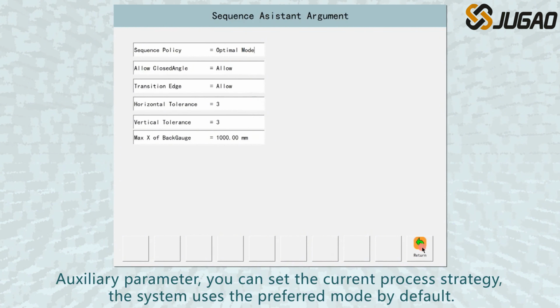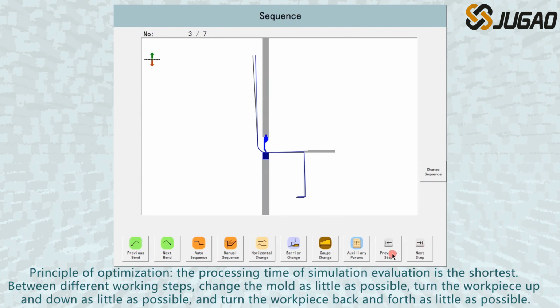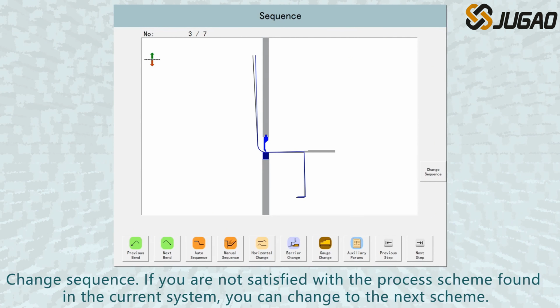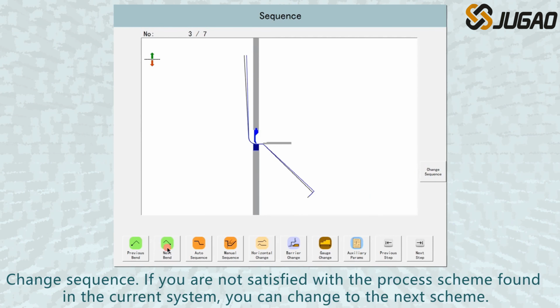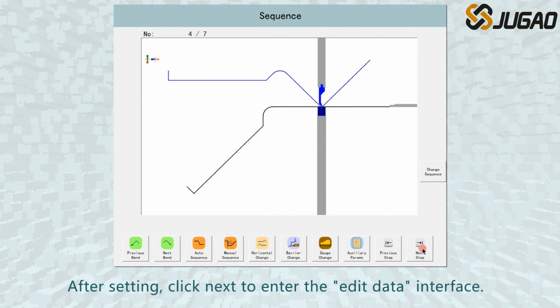The system uses the preferred mode by default. Principle of optimization, the processing time of simulation evaluation is the shortest. Between different working steps, change the mold as little as possible, turn the workpiece up and down as little as possible, and turn the workpiece back and forth as little as possible. Change sequence. If you are not satisfied with the process scheme found in the current system, you can change to the next scheme. After setting, click Next to enter the Edit Data interface.